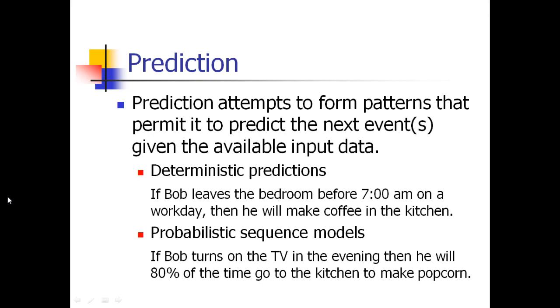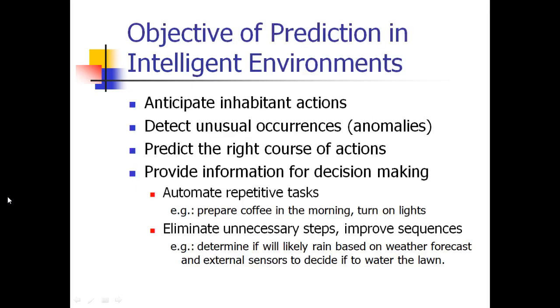So these types of sequence models, like that only here also, Bob tells the TV in the evening he will 80% go to the kitchen to make popcorn. He will not make popcorn every time. 80% only he will make popcorn, like that. Okay, so this is the thing.